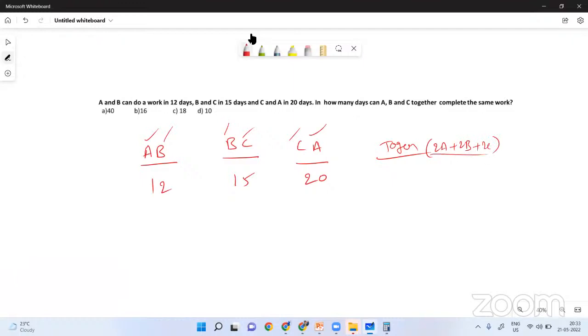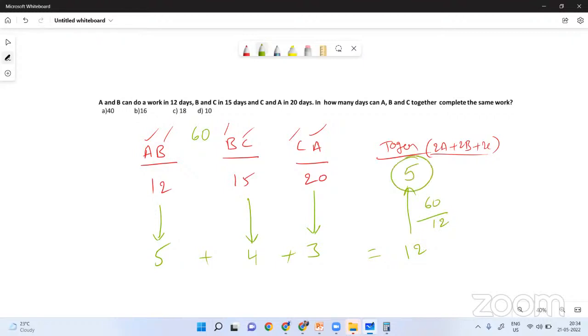They can finish in, let me calculate this. What is the LCM of 12, 15, 20? That is 60. So imagine 60 laddus are there. A, B together can eat 5 laddus, B, C 4 laddus, C, A 3 laddus. So 5 plus 4 plus 3 is 12. 12, yes or no? 60 laddus, eating 12 per day, they can finish in 5 days itself.